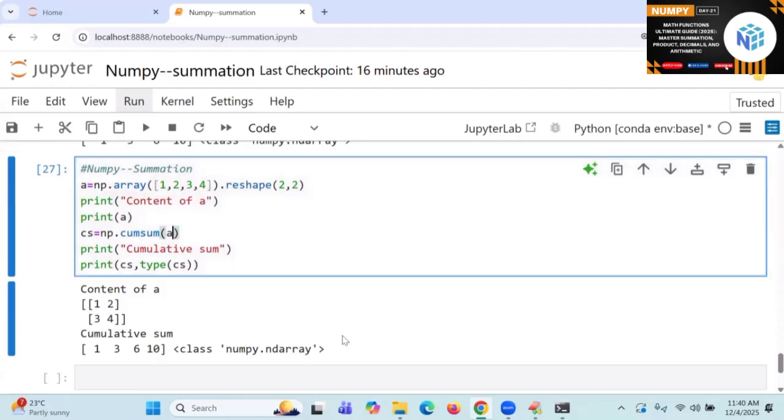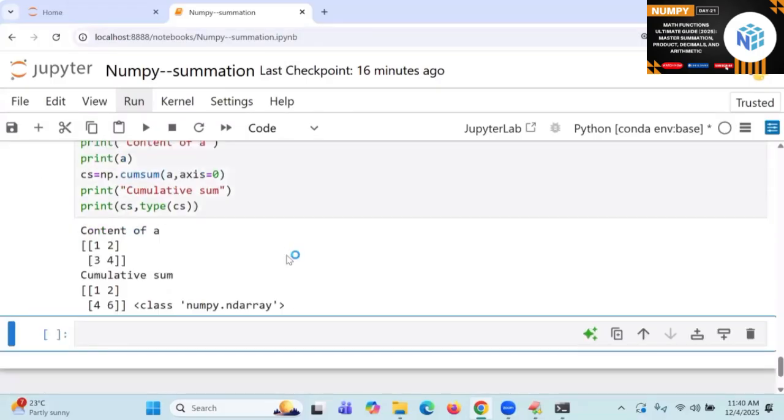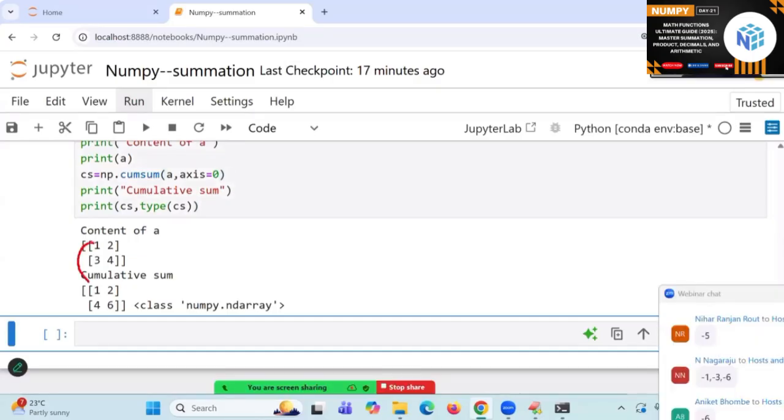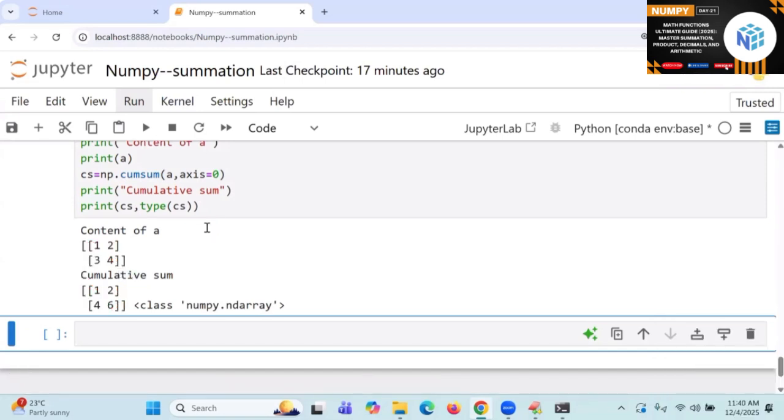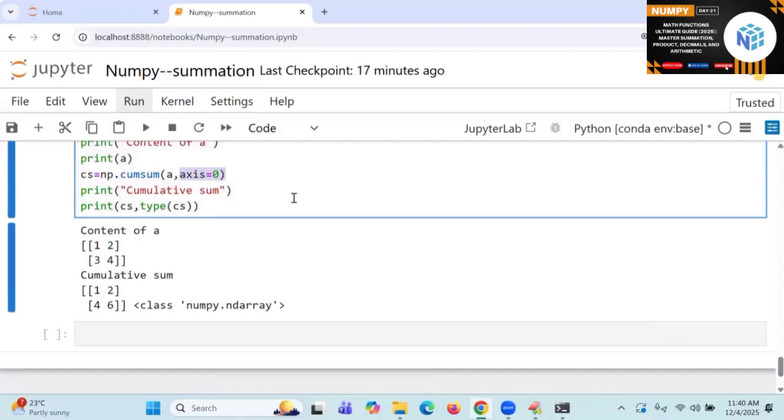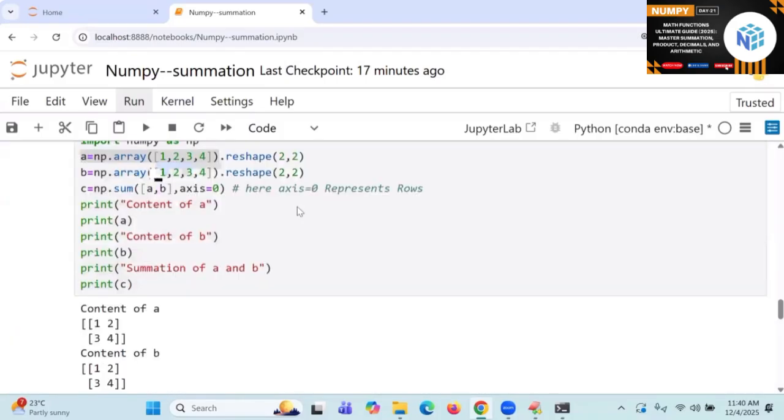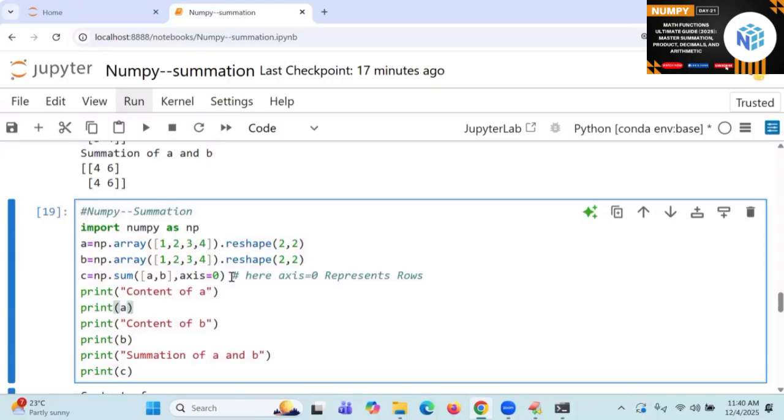Now I am going to write it. Axis is equal to what? 0. Axis is equal to 0. Take care about it. Now start: 1, 1 plus 3, 4, 2, 2 plus 4, 6. This deals with what? Axis is equal to 0 represents what? Columns. As I mentioned, axis is equal to 0.